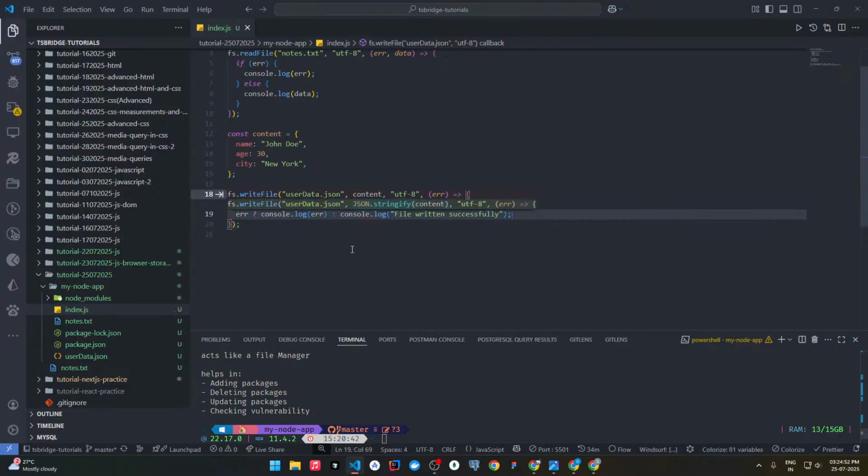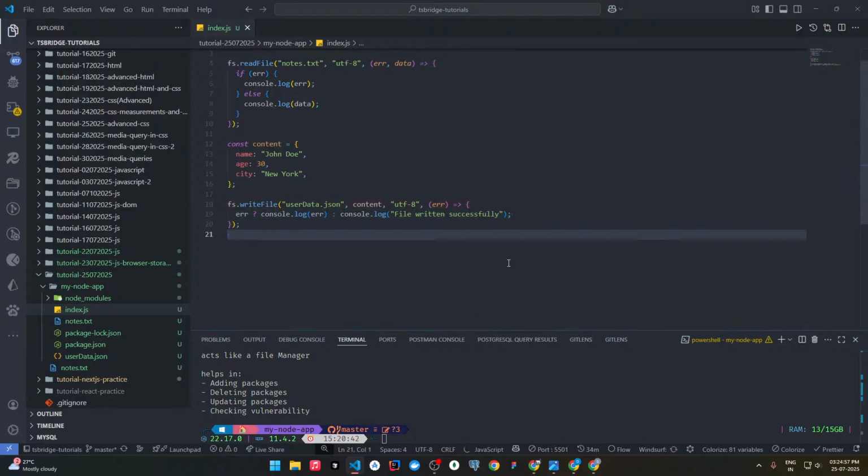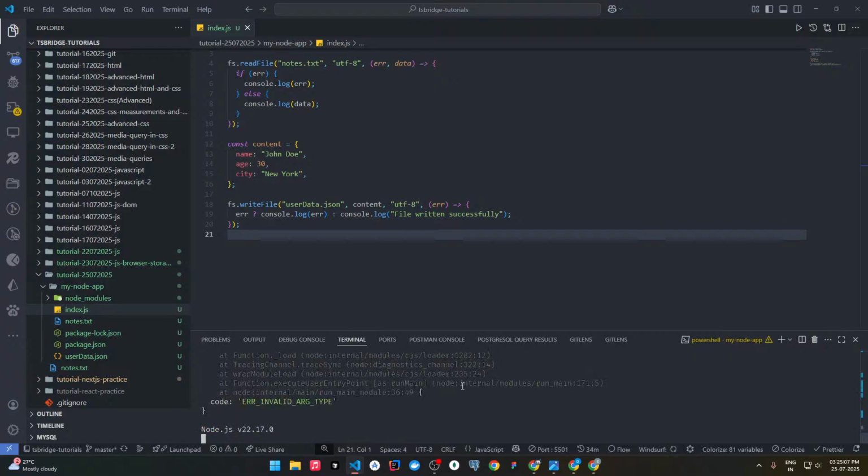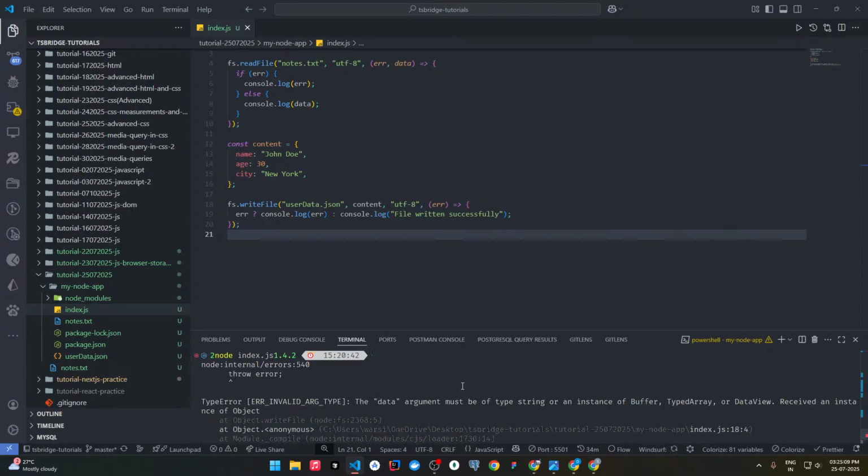Okay, now did we do some mistake? Any mistake here? No mistake. Let's try to run this. node index.js, we got some error. Data argument must be of type string or instance of buffer. Received an instance of object.